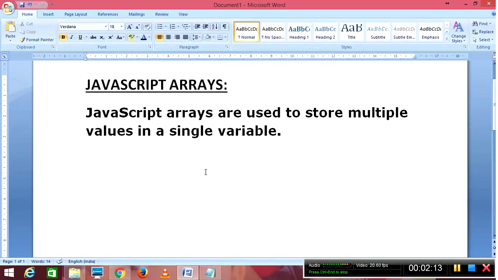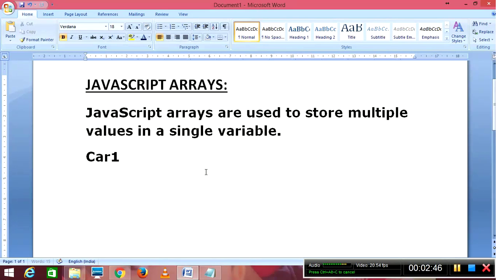So first of all, what is the necessity of using arrays? A very simple answer. If I need to store three variables, I can give the three variable names. But suppose in an organization like Ford or some car companies, there are a lot of cars. If I want to store all the car names, and suppose 300 cars are there, I need to define 300 variables.